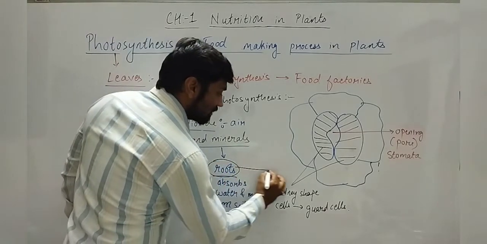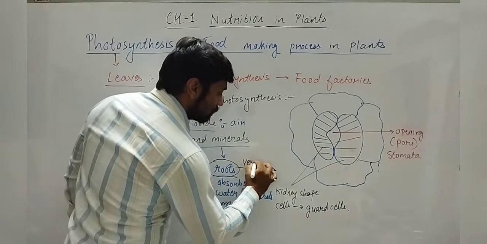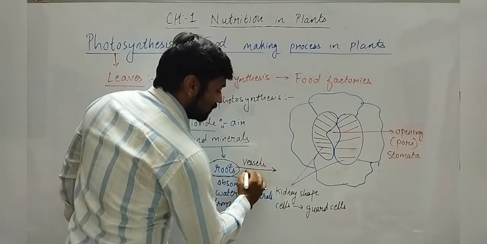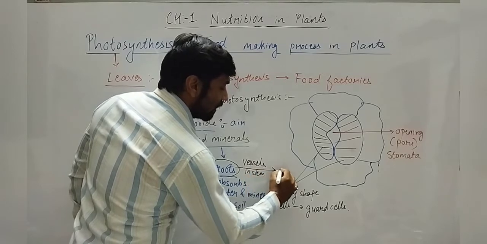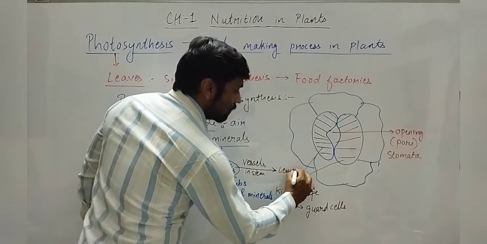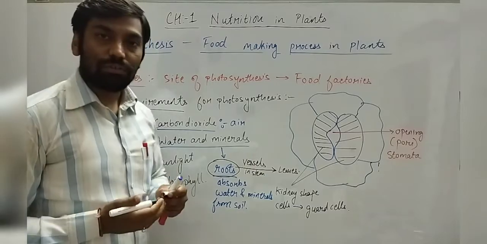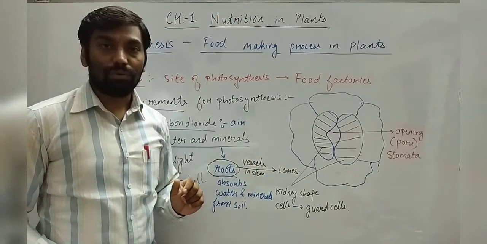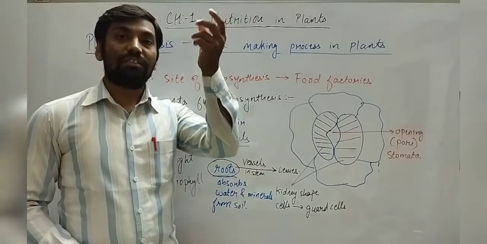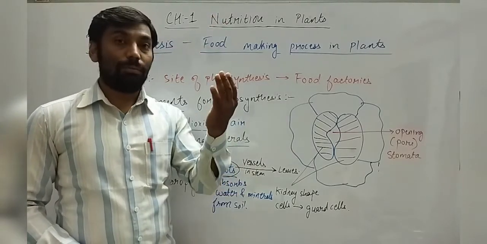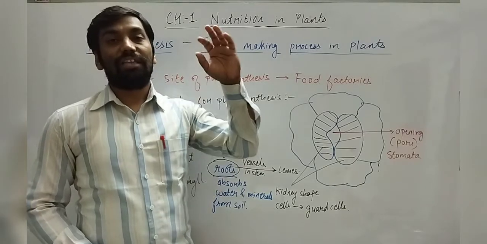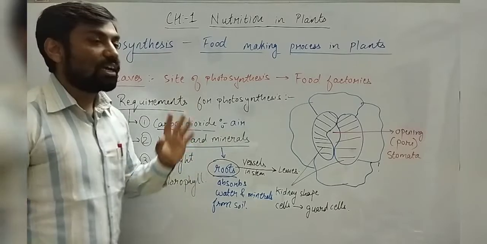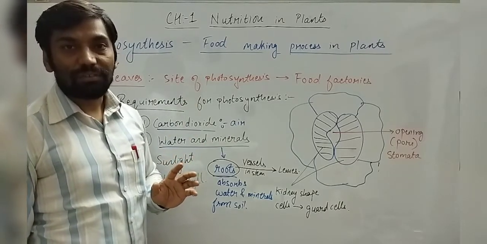Now through vessels in the stem, it will be reaching the leaves. Understood? So there is a continuous column, or you can say pipe, where the water is pushed up through a stem and then to the leaves. So this is how water and minerals become available to the plant, right?